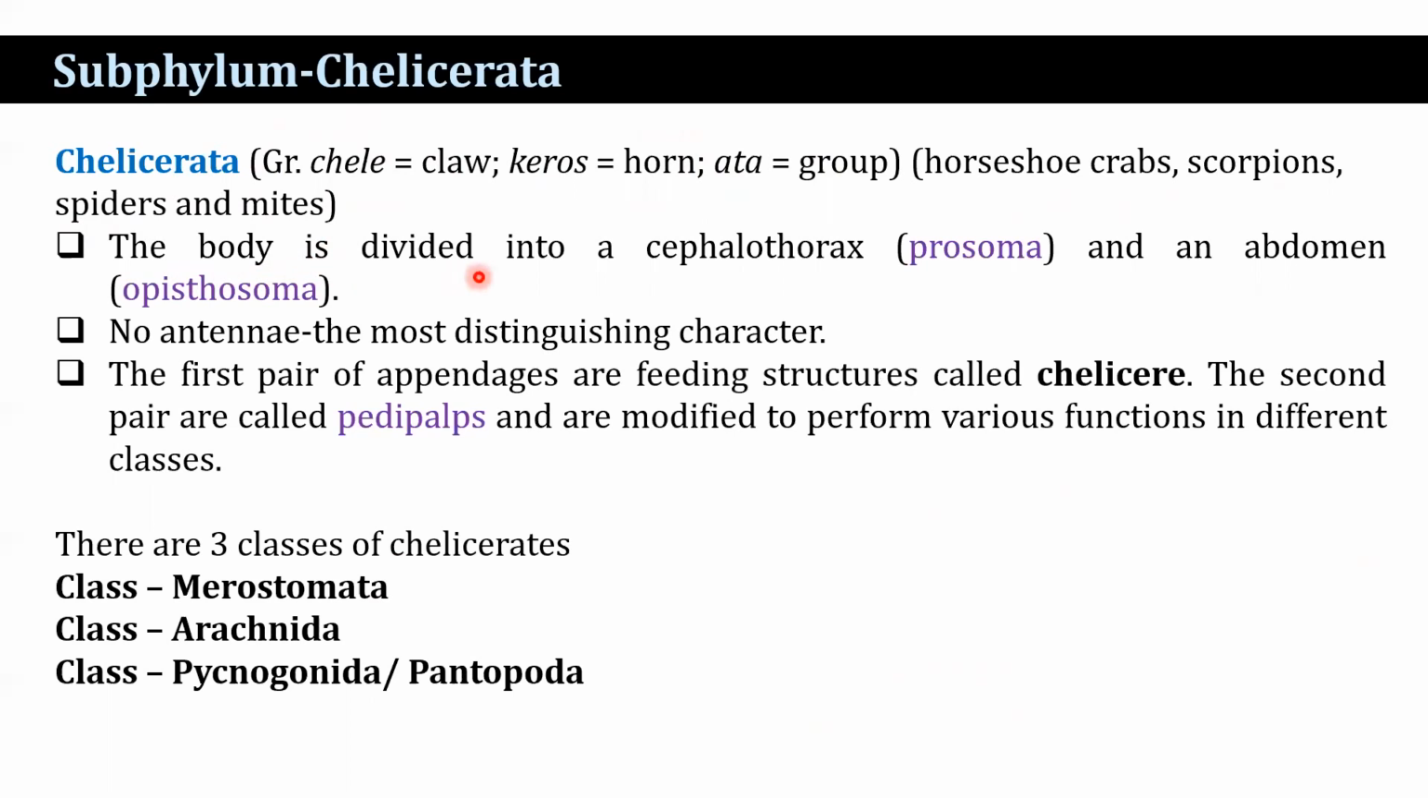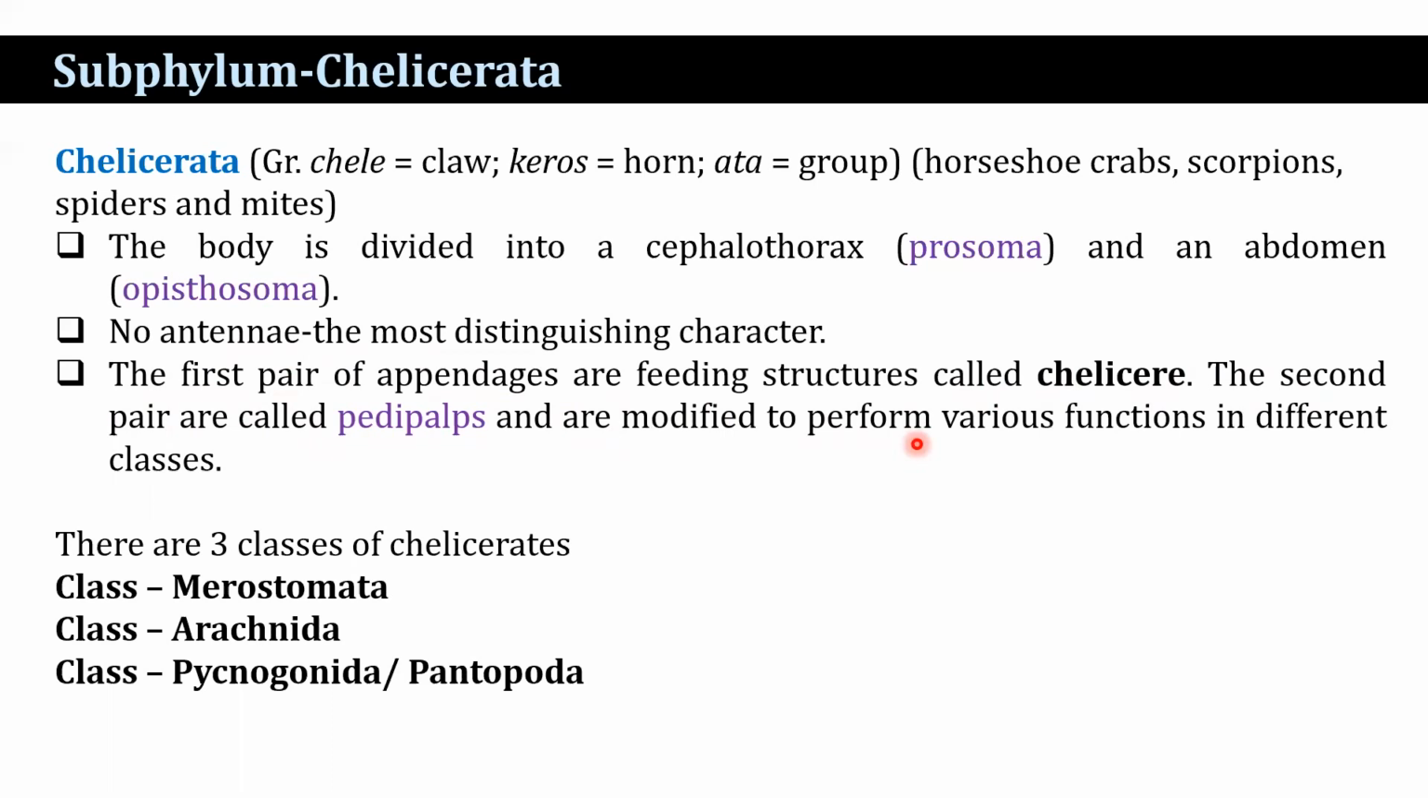The body is divided into cephalothorax, also known as prosoma, and an abdomen, known as opisthosoma. No antennae. In the case of Trilobita, there is 1 pair of antennae, whereas in the Chelicerata, no antennae. That is a distinguishing characteristic feature. The first pair of appendages are the feeding structures, known as chelicerae, whereas the second pair are known as pedipalps, and they are modified to perform various functions in different classes.